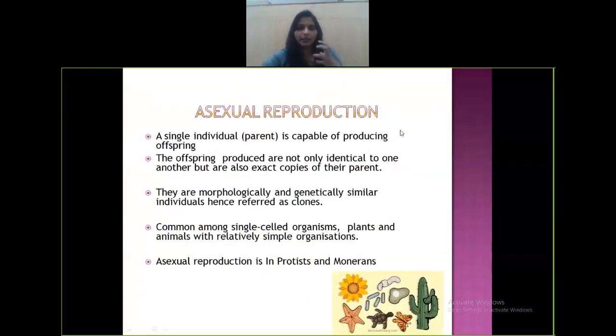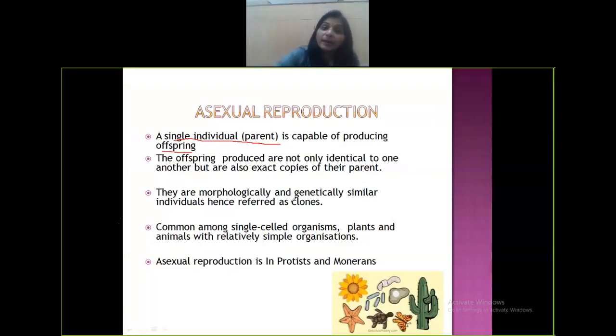Now let's just go a little deep. Let's try to understand what is asexual reproduction. As we've already discussed, in asexual reproduction, a single parent is capable of producing the offspring. It is uniparental. A single parent is involved over here. So it is uniparental and a single individual is capable of producing the offspring.